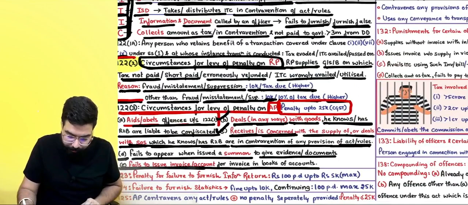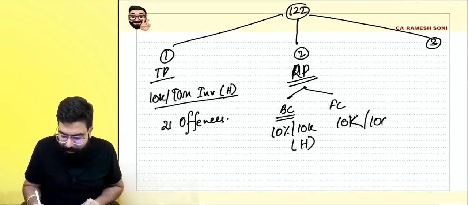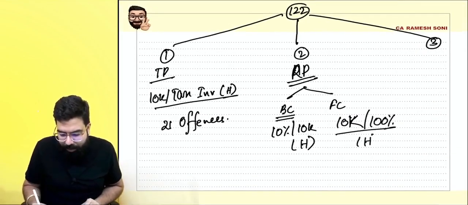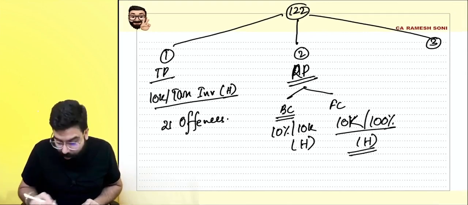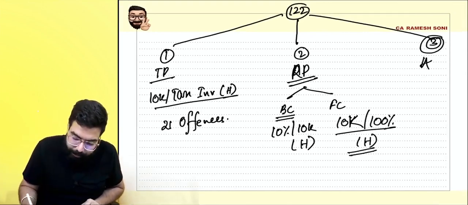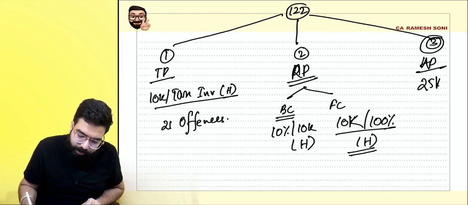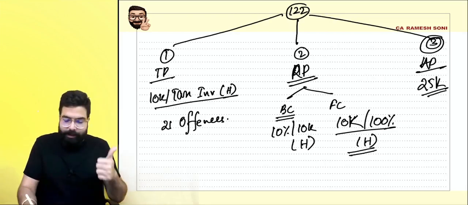Fraud case, 10,000 or 100% of the tax due, whichever is higher. This is the penalty which can be levied on fraud. Third is any person, up to 25,000 penalty can be levied. Yes, sir. Point is clear.